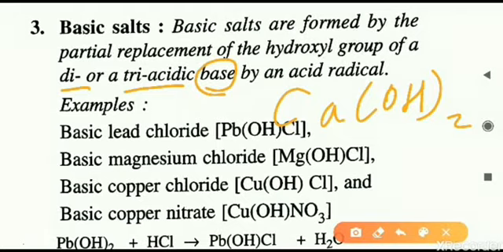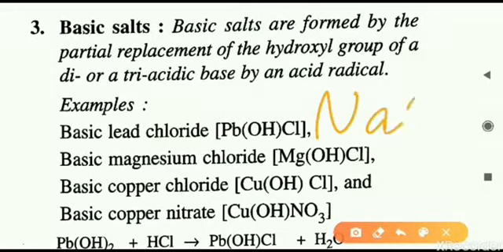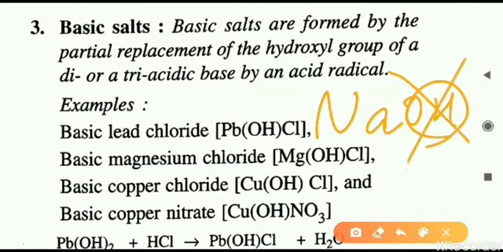Triacidic bases can also form a basic salt. A monoacidic base cannot. For example, NaOH has only a single OH. If it is replaced, nothing is left, that leads to complete replacement and forms the normal salt. So monoacidic bases cannot form basic salts.